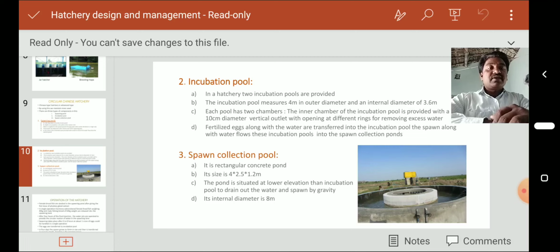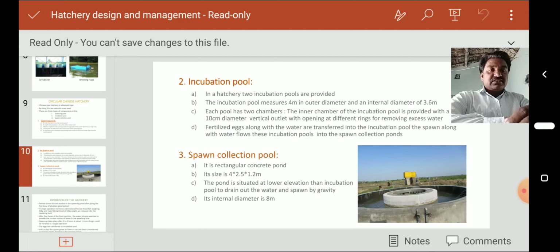Each pool has two chambers. The inner chamber of the incubation pool is provided with a 10 centimeter diameter vertical outlet, with openings at different rings for removing the excess water. So for removing the excess water, some special arrangement is there.